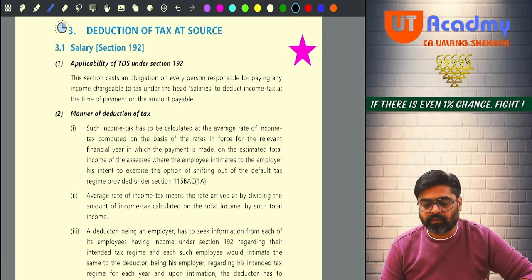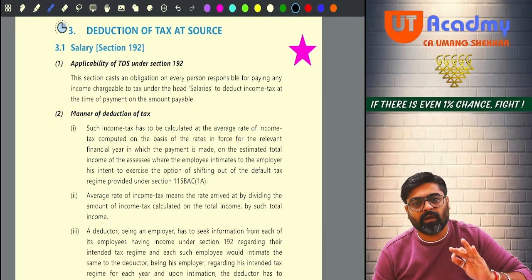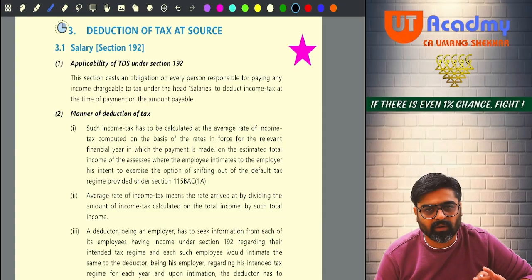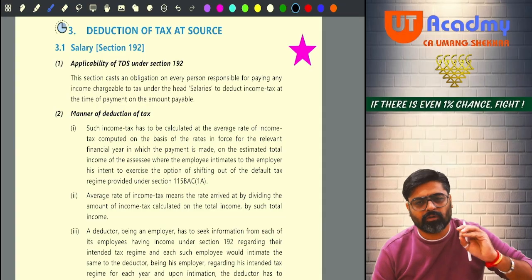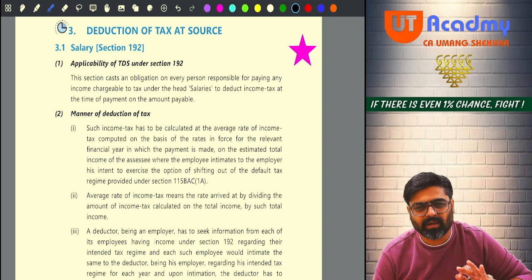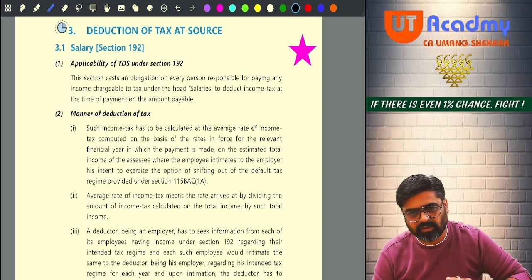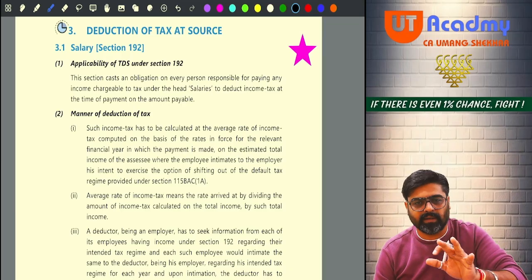Okay. So let's start with the very first section, salary. See, this is the biggest section in your entire TDS provisions. Biggest but very easy. So slowly and gradually try to understand this. Once you are finished with 192, other sections are very easy. This is easy only, but there is a lot of content over here.